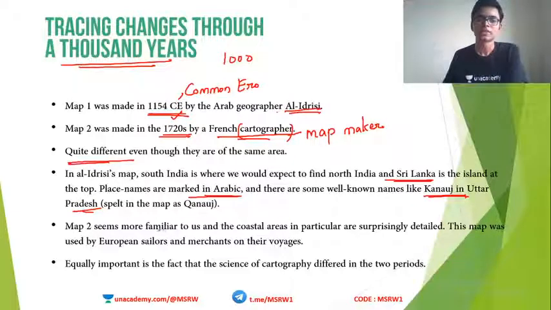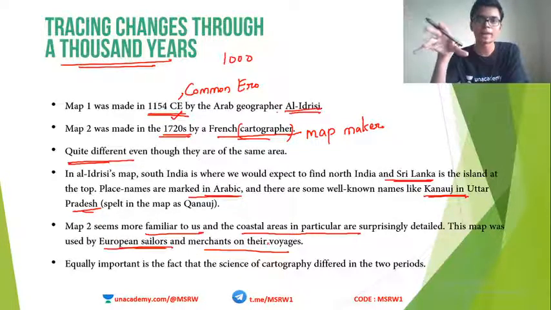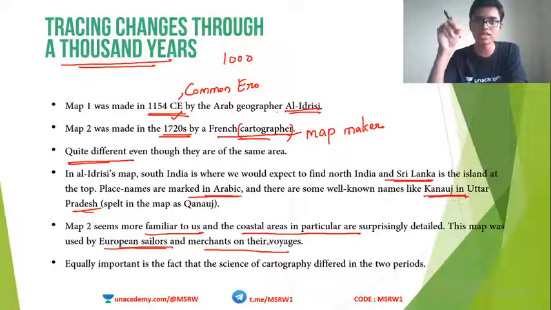In the second map, which is more familiar to us, the coastal areas are very well marked, and this was done by European sailors and merchants on their voyages. Very important: a person starts drawing a map only when it is necessary. Only when sea voyages became more and more pronounced did identifying the coastal areas of a country become important.